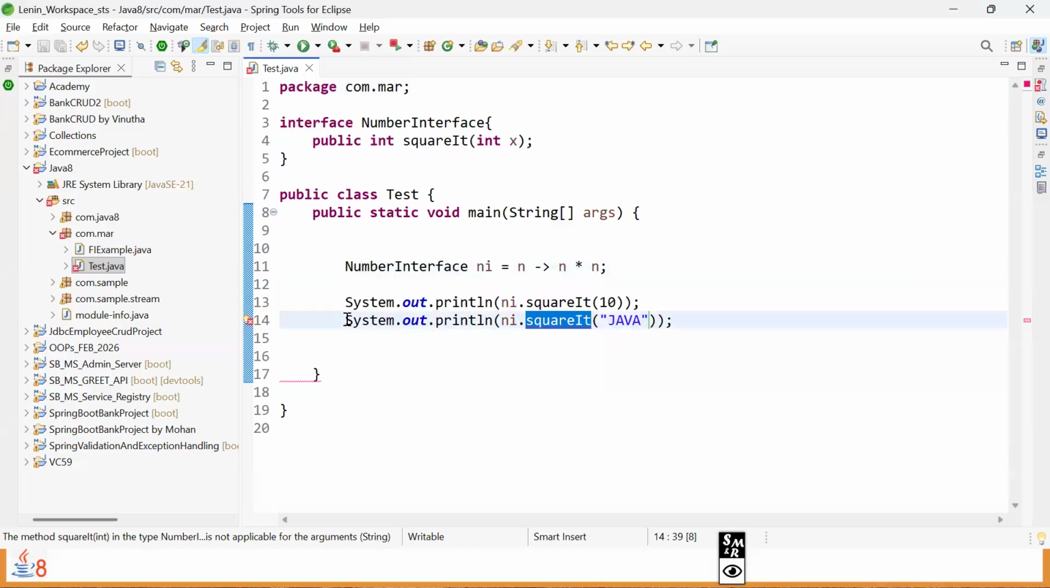So that's a conclusion of how to work with lambdas and functional interfaces together. Am I clear with this example?